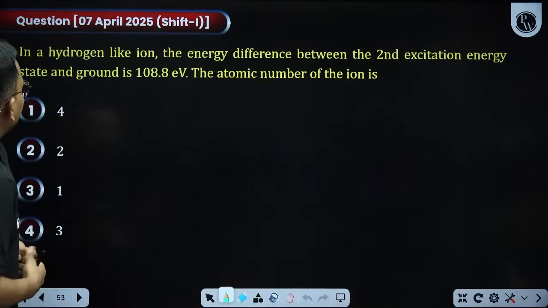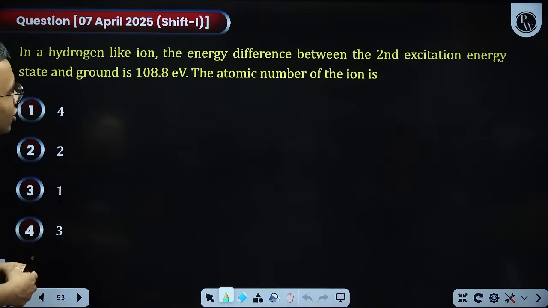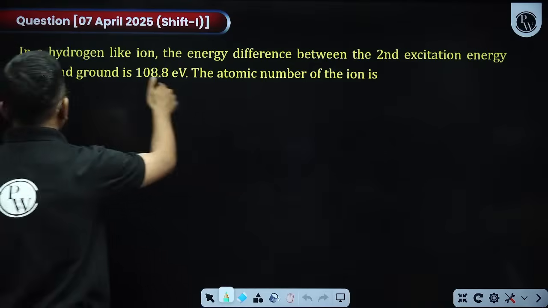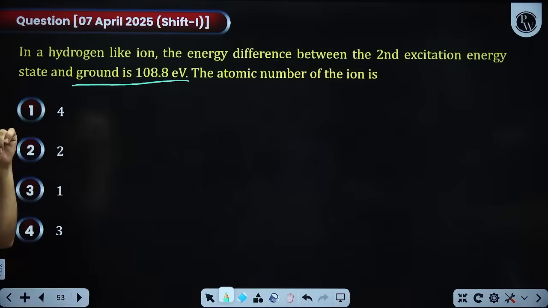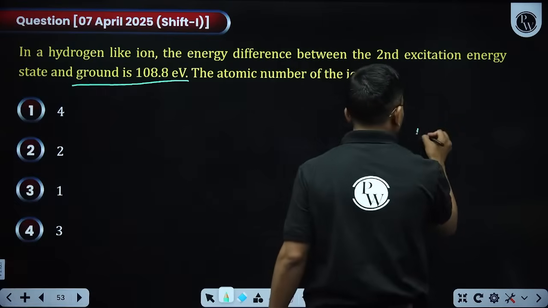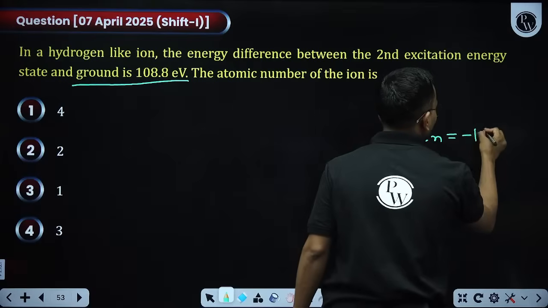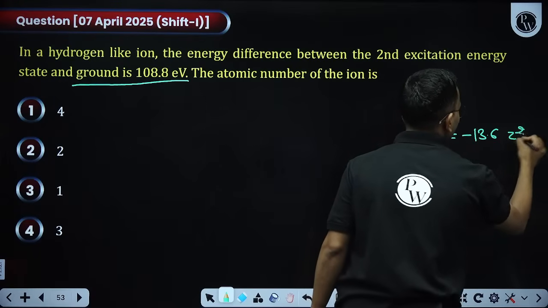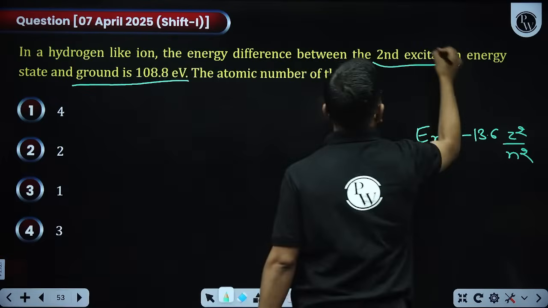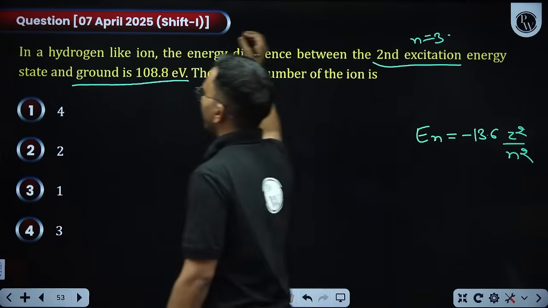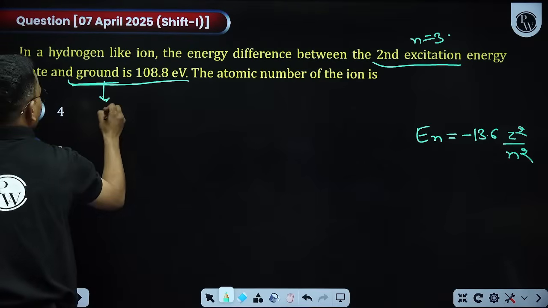Next question. In a hydrogen-like ion, the energy difference between the second excited state and the ground state is 108.8 eV. The atomic number is? We write the energy of the nth level as minus 13.6 into Z square by n square. Second excitation means n is equal to 3 and ground state means n is equal to 1.